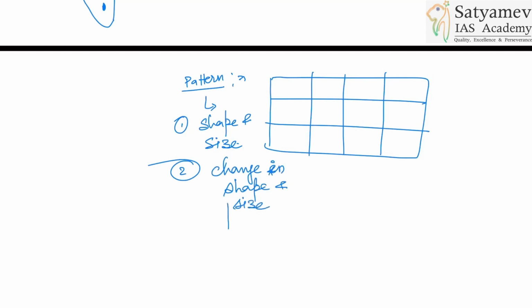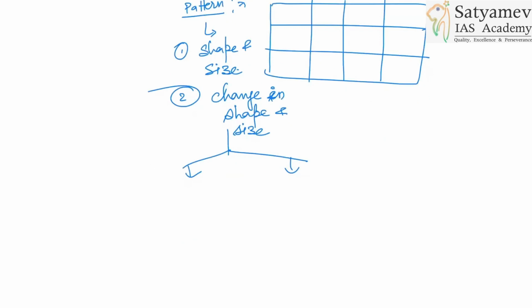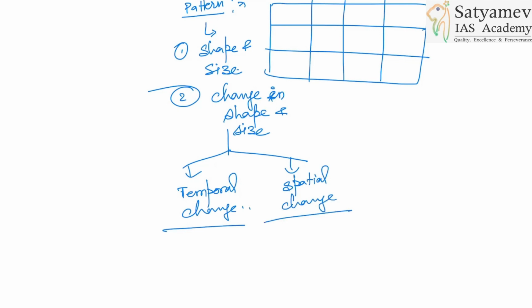And this change will be of two types. Yes, that will be temporal change and some spatial change. Now you write about the trade pattern of what? Within India. Now you can write about the trade pattern within India.